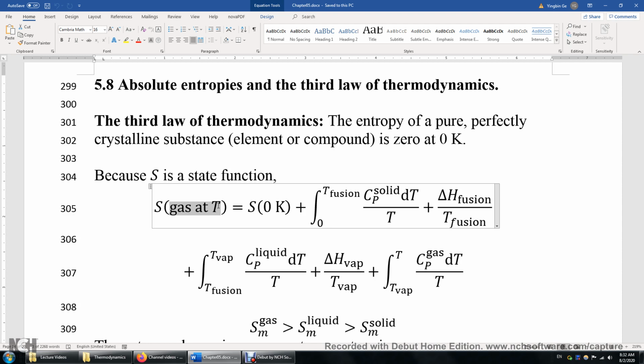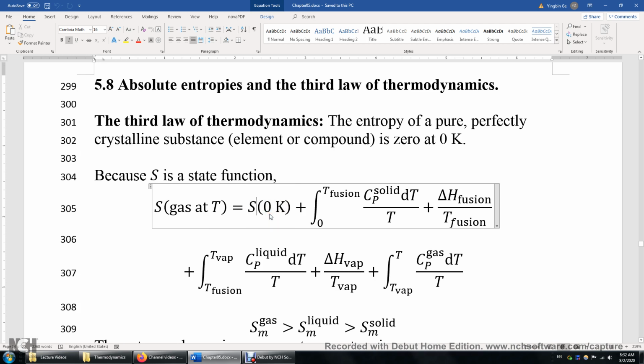Well, we simply calculate the difference between the entropy of oxygen gas at the room temperature and the entropy of oxygen crystal at 0K. So we know this is zero. That's from the third law of thermodynamics.